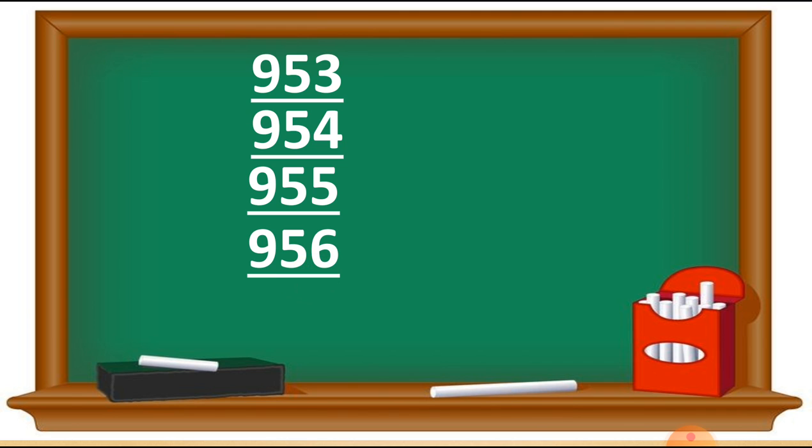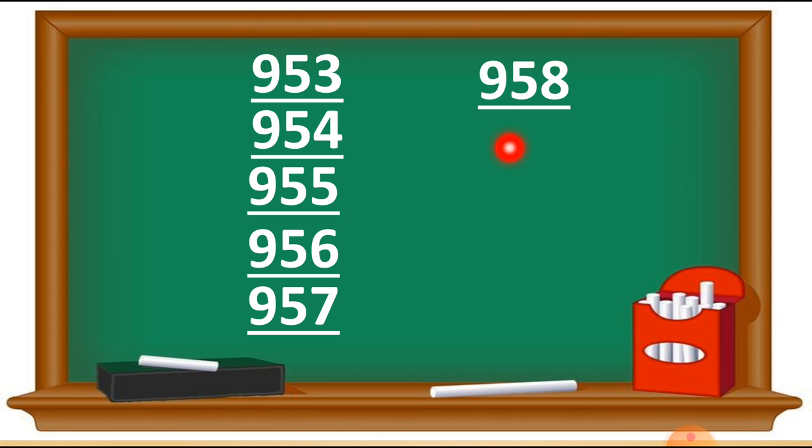So we can write this number as 957. You can see here 957. After 57, the number 58 will come. So we can write this number 958 this way. Here you can see 958. So after 958, the number 59 will come.